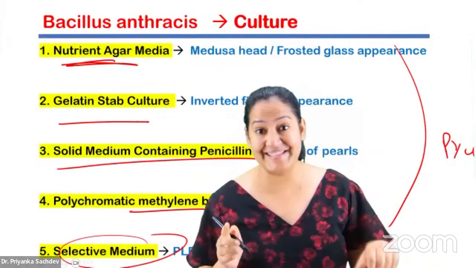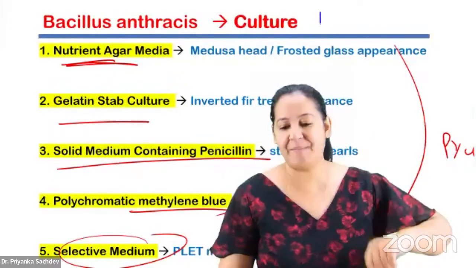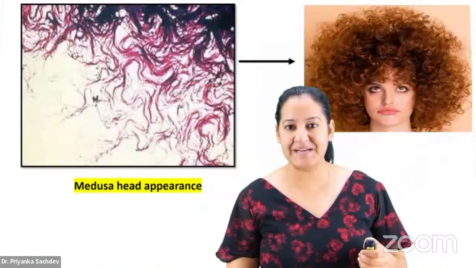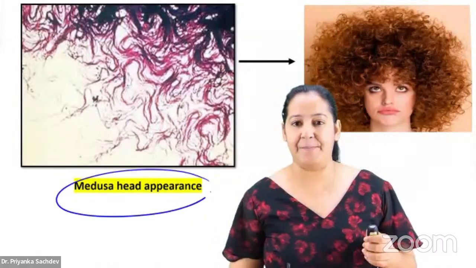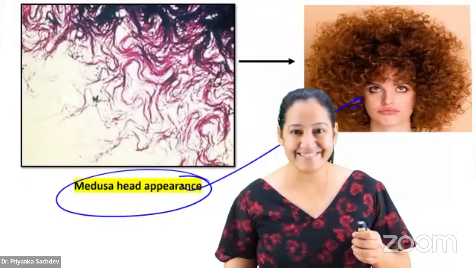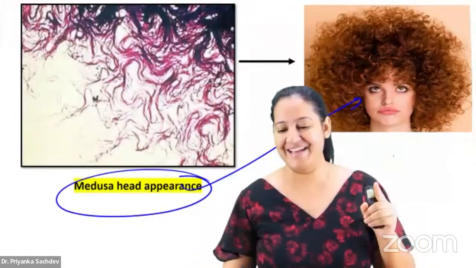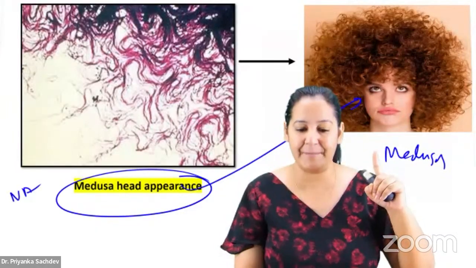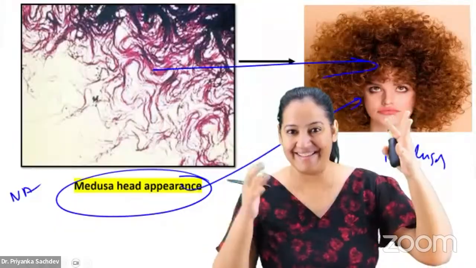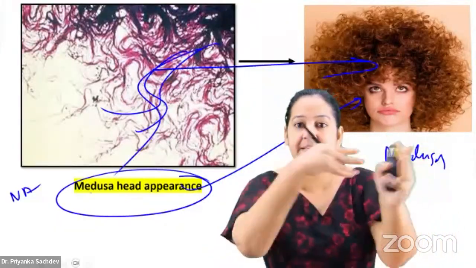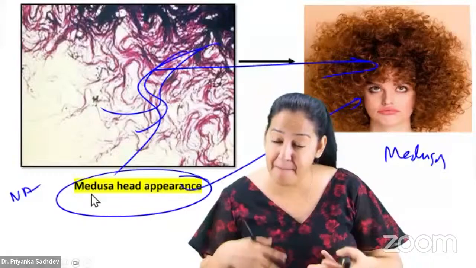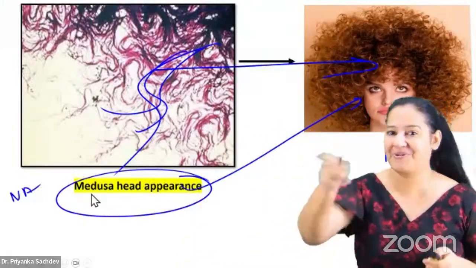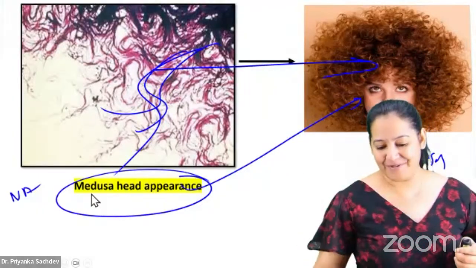You have to concentrate. Listen, I'm teaching you the bacteria whose name is Bacillus anthrax. On nutrient agar, I told you it formed bamboos, na? On nutrient agar, it is known as Medusa head appearance. Medusa is a girl who has curly hair. Can you see the colonies on nutrient agar? They are looking like Medusa head because the bamboos interlock with each other. I repeat, the bamboos interlock with each other, and that is typically Medusa head appearance on nutrient agar. Learn it.